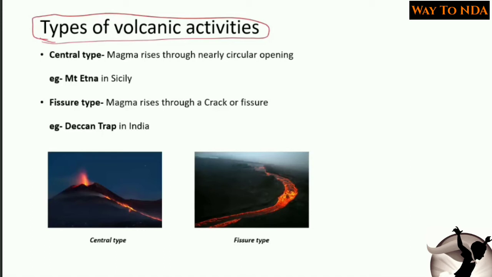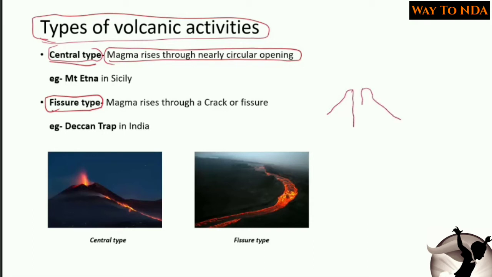So the types of volcanic activities are two. Firstly, there is a central type, and secondly there is fissure type. It is very simple. The magma rises through a nearly circular opening, a vent, and that is called the central type. This is the mountain, and there is a vent, and from this vent the lava comes out. This type of volcanic activity is called the central type.